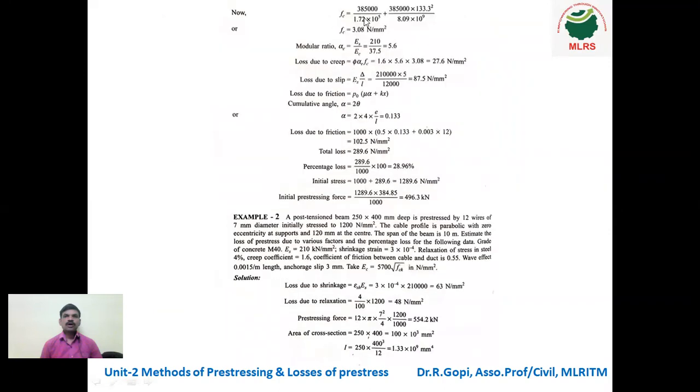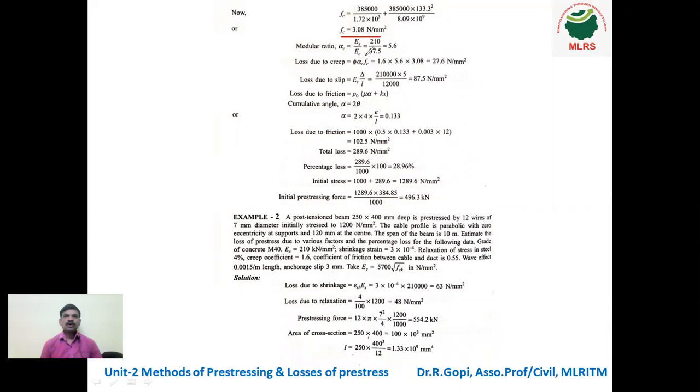So now fc is equal to P by A, where A is nothing but the cross-section area of the concrete, plus P e square divided by I, where I is the moment of inertia. From that we easily found fc. fc is equal to 3.08 Newton per mm square. So this is the stress in the concrete.